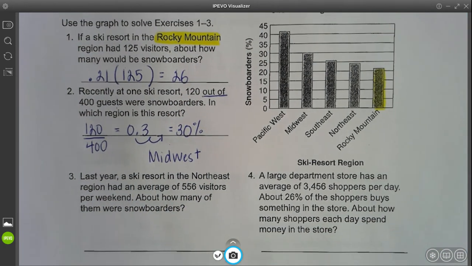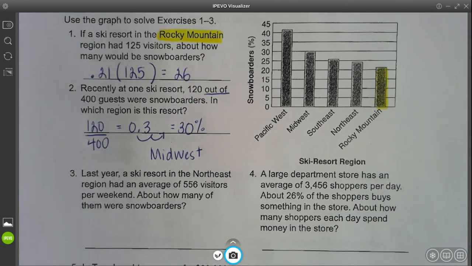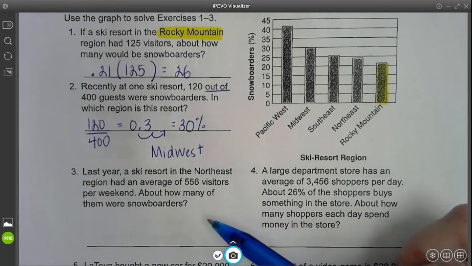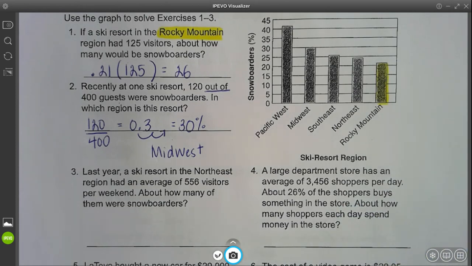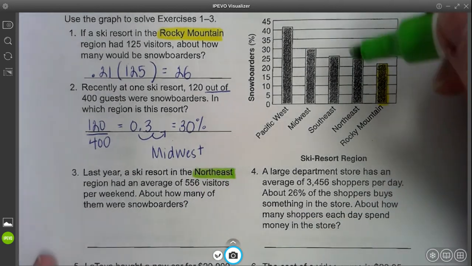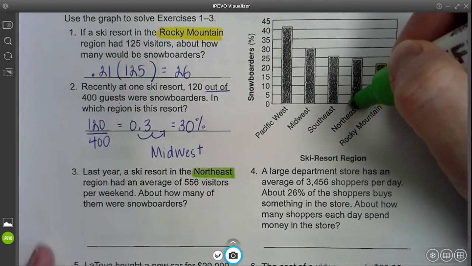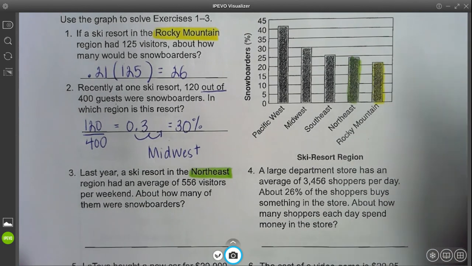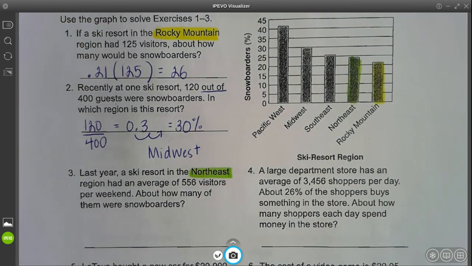Okay, the next one says, last year, a ski resort in the Northeast region had an average of 556 visitors per weekend. About how many of them were snowboarders? Very same concept here. This time we're dealing with the Northeast region, so I'm going to be looking at this bar. This one almost goes up to 25, so I'm going to estimate that to be about 24%.